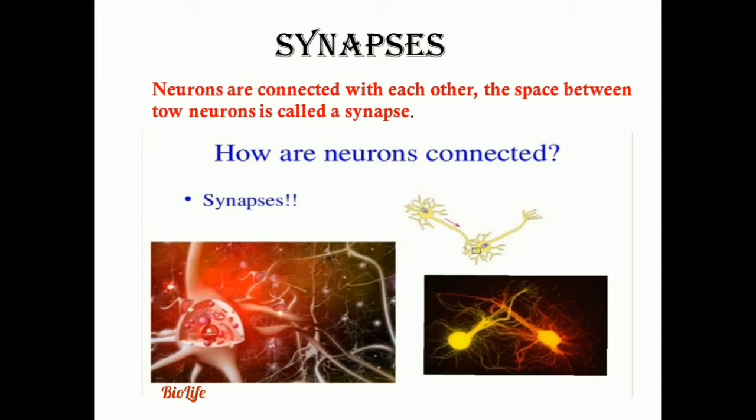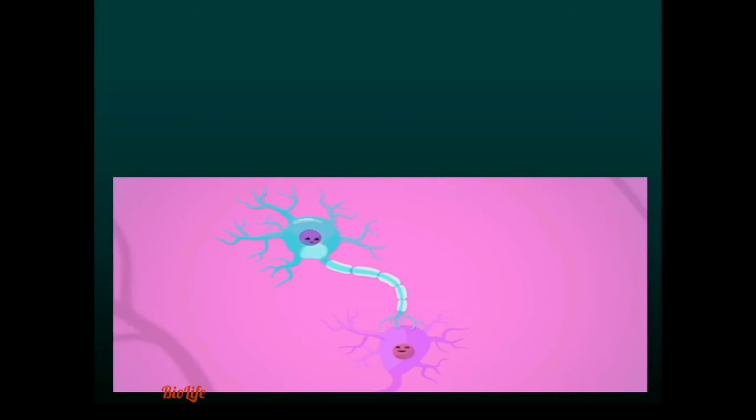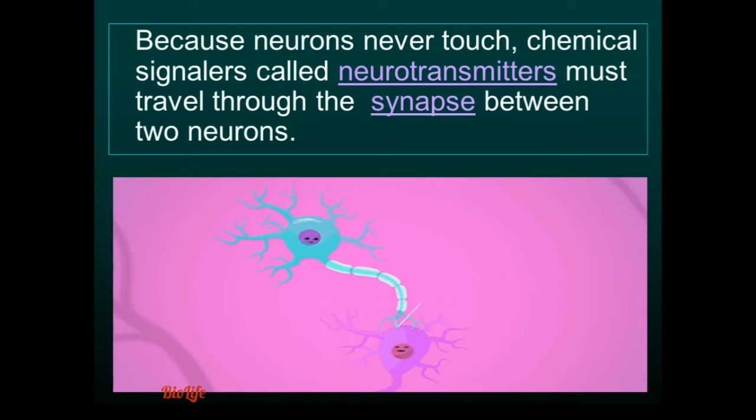Synapses. Neurons are connected with each other. The space or junction between two neurons is called a synapse. So, how are neurons connected? Through synapses. Because neurons never touch, chemical signalers called neurotransmitters must travel through the synapse between the two neurons. Here, one neuron and here is one neuron. The two neurons are connected by a junction or space called synapse. The impulse is carried by this neuron and it is transmitted to the second neuron through the synapse.